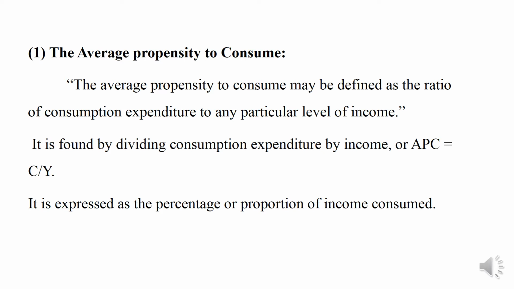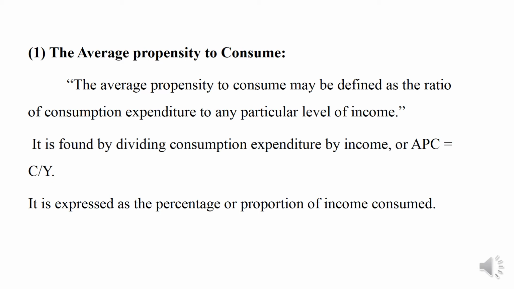First, the average propensity to consume. It may be defined as the ratio of consumption expenditure to any particular level of income, meaning it is the ratio of consumption to income. It is found by dividing consumption expenditure by income.